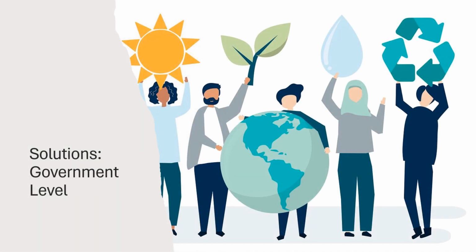Alright, let's zoom in on the role of governments in tackling pollution head-on. First off, we need stricter regulations. Governments play a vital role in setting and enforcing environmental standards that keep pollution in check. Then there's investment in renewable energy. By putting resources into clean, sustainable energy sources like solar and wind power, governments can help reduce reliance on fossil fuels and curb pollution.